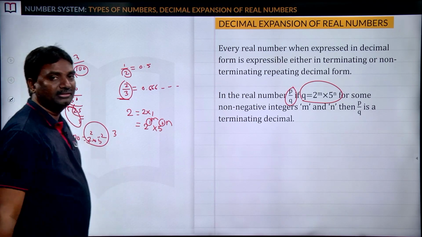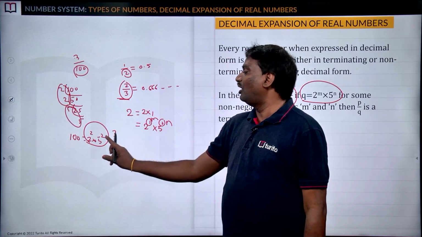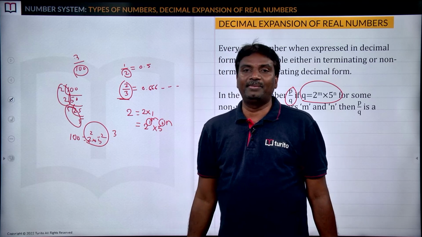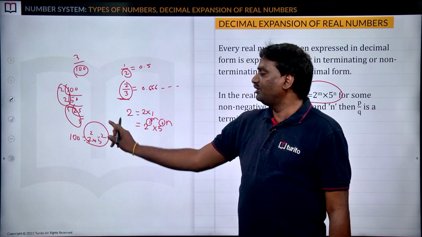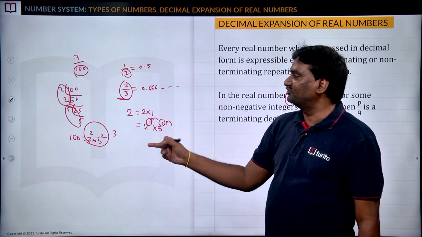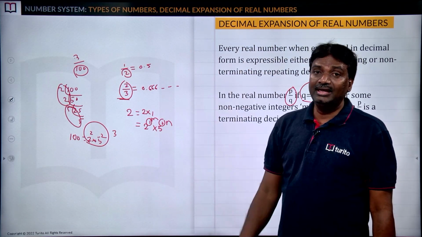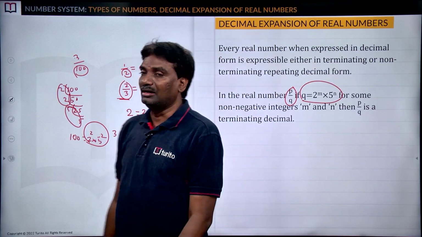By observing the RHS, 2 square into 5 square, clearly that is in the form of 2 power m into 5 power n, where m equal to 2 and n equal to 2. That's why we can say 3 by 100 is a terminating decimal.